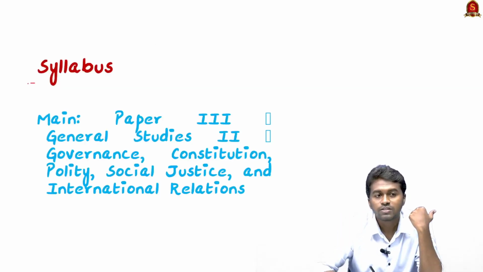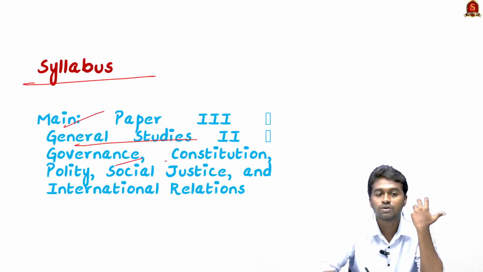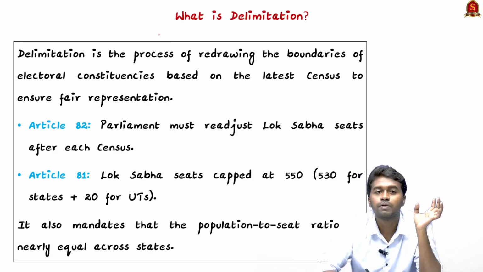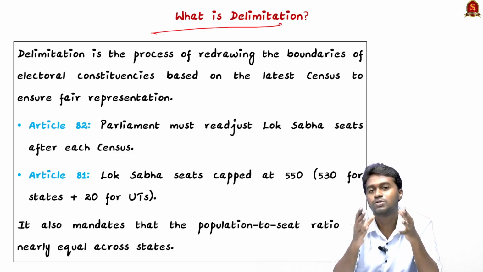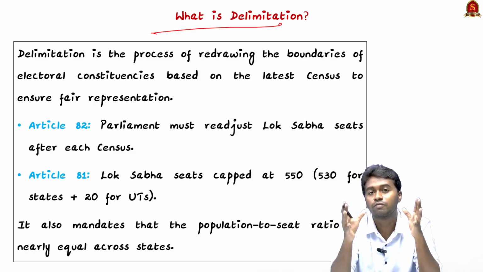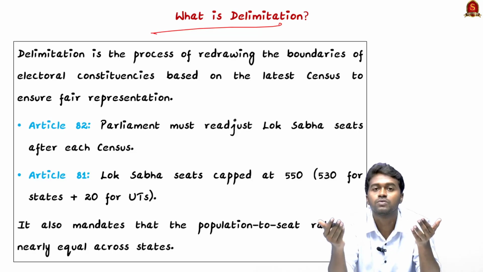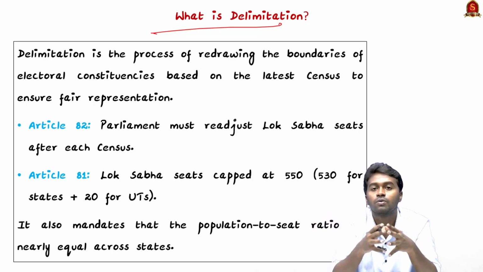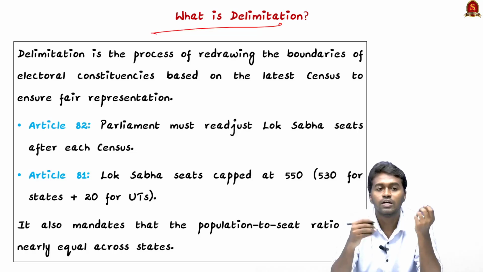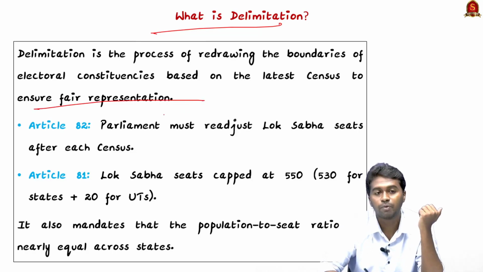Before getting into the discussion, we have to understand the relevance of this topic in UPSC. In UPSC mains, we can expect questions in General Studies 2 under the topics governance, constitution, polity, social justice and international relations. So let's begin with the question, what is meant by delimitation? Delimitation is a process or an exercise of redrawing the boundaries of constituencies based on the demographic changes. So we can say that it is based on the latest census, because the census is a process of recording the demographic changes. And the objective of this delimitation is to ensure fair representation of the people in the parliament.